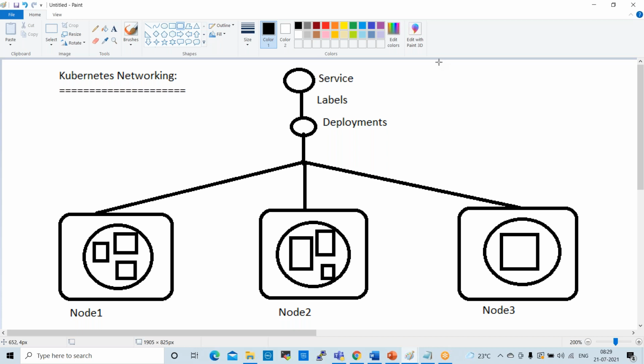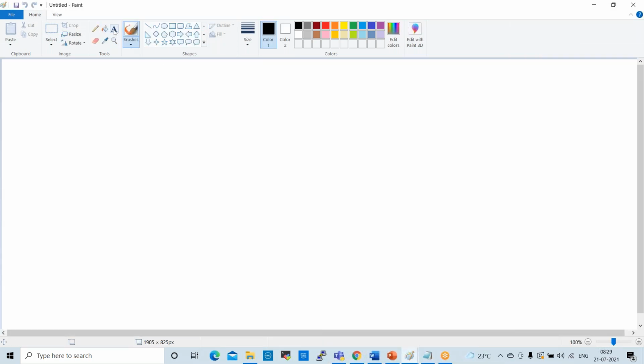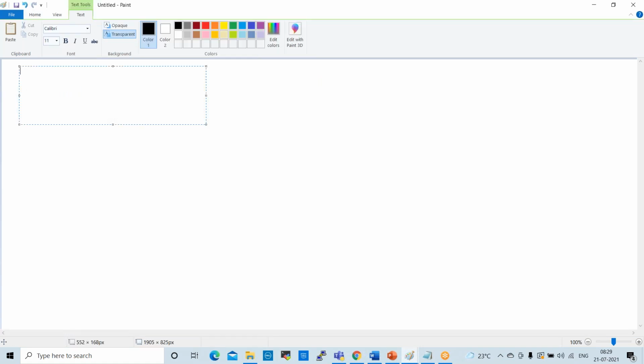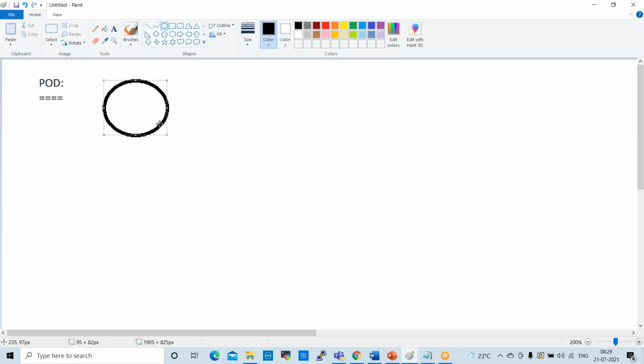Let us try to understand. A pod is nothing but a group, a combination of some containers. For example, this is one pod. A pod has one or more than one container.